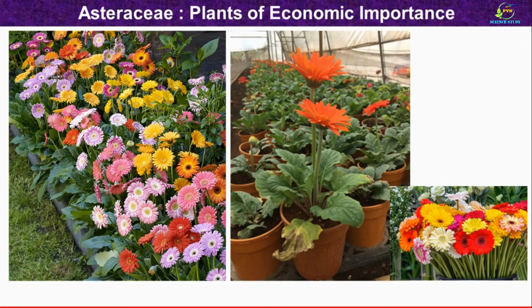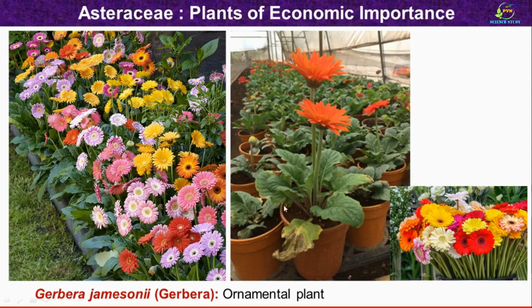Then this is a very familiar plant to you. Botanical name of the plant is Gerbera jamesonii, commonly known as Gerbera plant. These are the actual photographs of the Gerbera plant. It is also cultivated in greenhouses. As you can see here, these are the leaves of the plant and these are the very beautiful colored inflorescences. These colorful showy heads are also used commercially as cut flowers for making various floral arrangements.